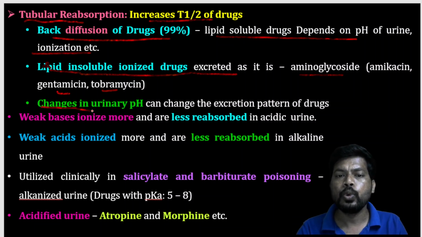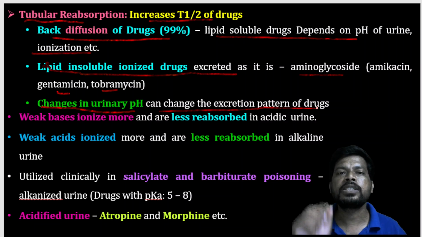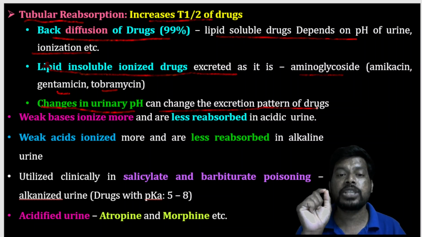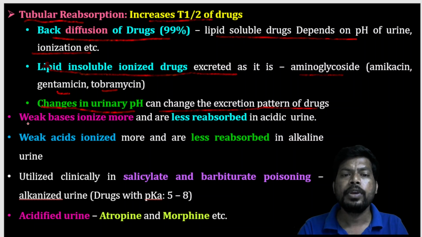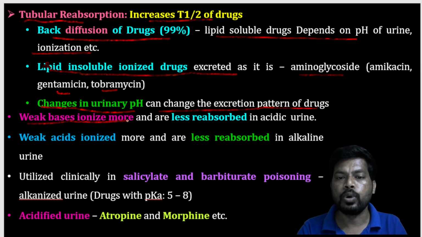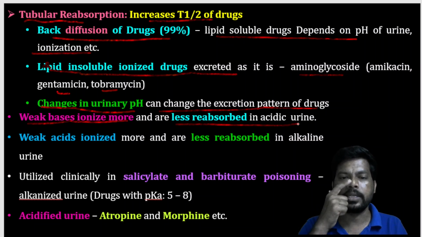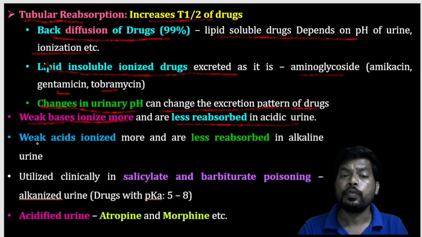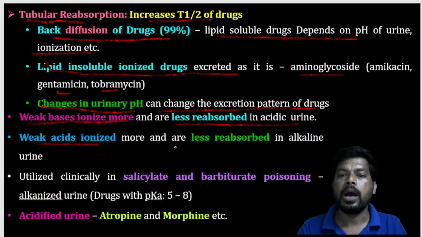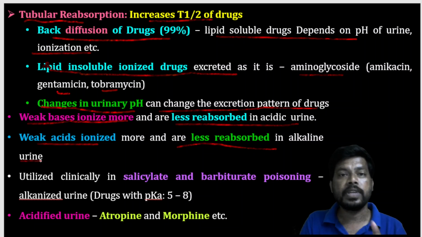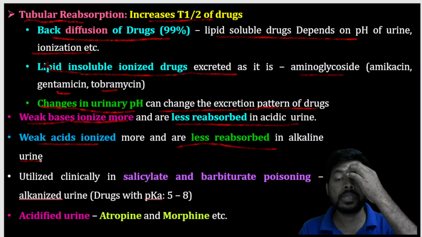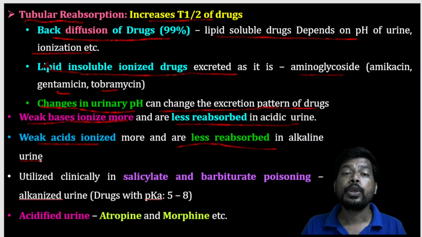Changes in urinary pH can change the excretion pattern of drugs. Fluctuations in the urine pH will affect the elimination of a drug. For example, weak bases that are more ionized are less reabsorbed in acidic urine. Next, ionized weak acids are less reabsorbed in alkaline urine. Drugs that are weak acids are ionized in nature, and these ionized drugs are less reabsorbed in alkaline urine, that is, when the urine pH is basic.